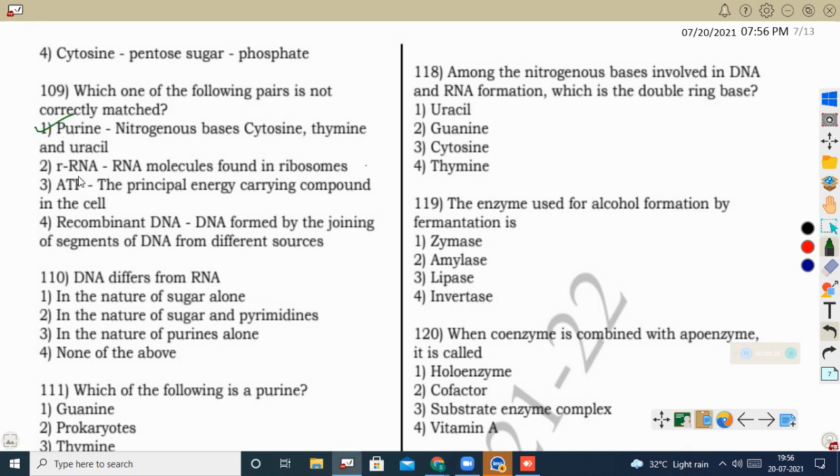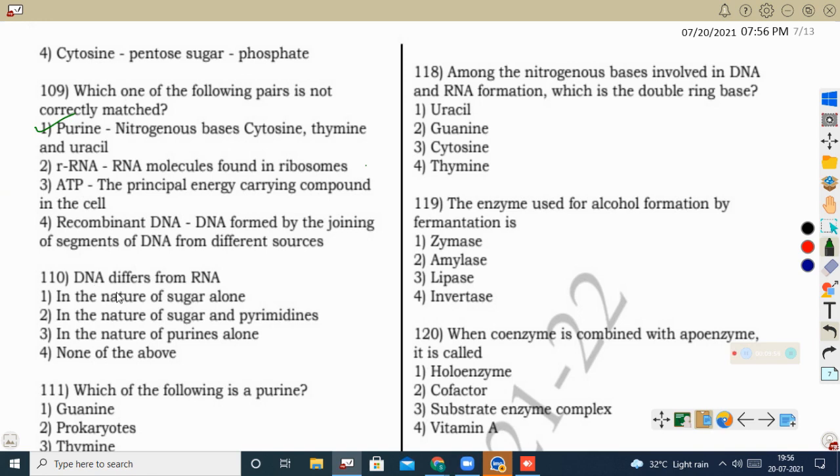We will see rRNA, the RNA molecule found in ribosomes. Correct. rRNA is nothing but ribosomal RNA. Next, ATP, the principal energy carrying compound in the cell. Yes, the energy currency of the cell is ATP. Recombinant DNA, DNA formed by joining segments of DNA from different sources. Yes, recombinant DNA means recombining DNA from two different sources. So here the correct option is 1.